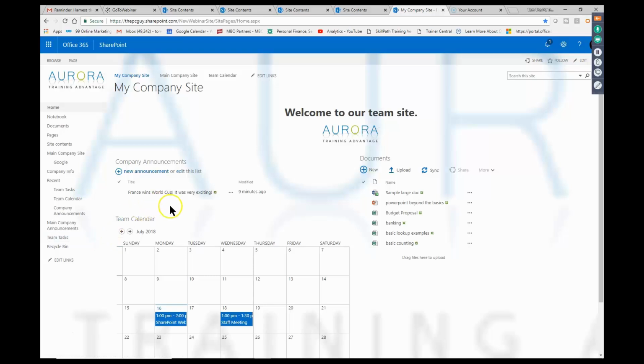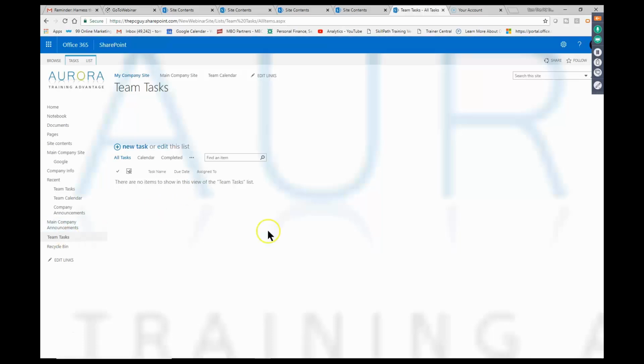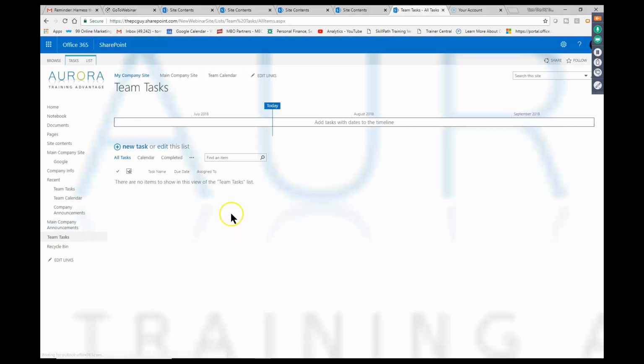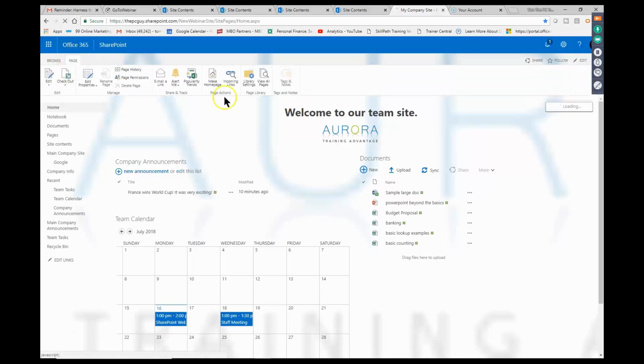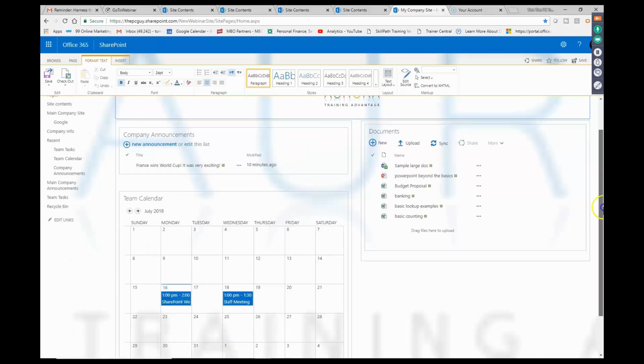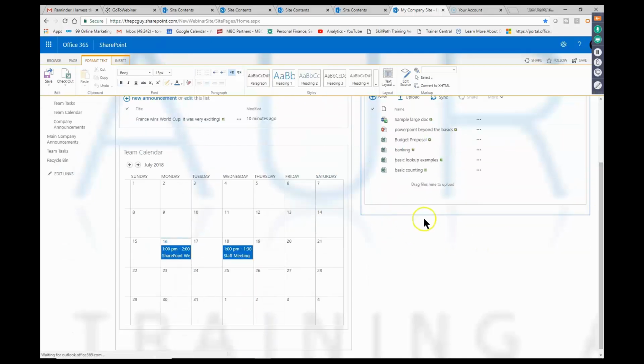So notice how I add the apps in. Then I usually add them to the Quick Launch Toolbar or the Top Link Toolbar. And then now I have a quick way to get to the team tasks. That's probably another app that I would add to the main page, actually. So I'll pick on Home. Let's say I want that right about here. All right, so we'll go to Edit the Page. Now I'm going to click on, next available spot over there.